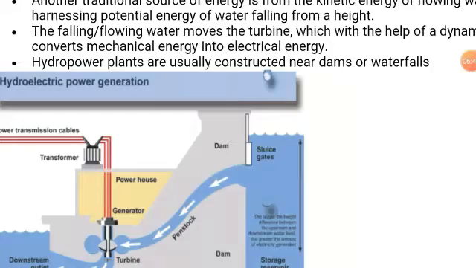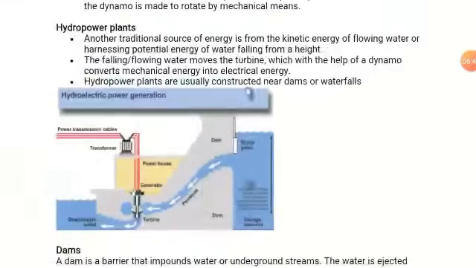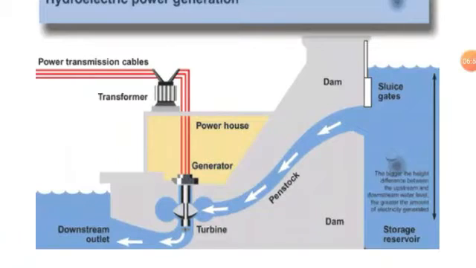Hydropower plants are usually constructed near dams or waterfalls. Mostly near dams. Here an example of a dam is given. The water from the dam at some height is flowing, and down there is a turbine. As the turbine rotates, it will produce electricity, and that electricity is generated by a generator and will go to the powerhouse. Means the power transmission, and the water will be collected by a downstream outlet. Like this the hydropower plant will work, and like this, because of the water, electricity has been produced.